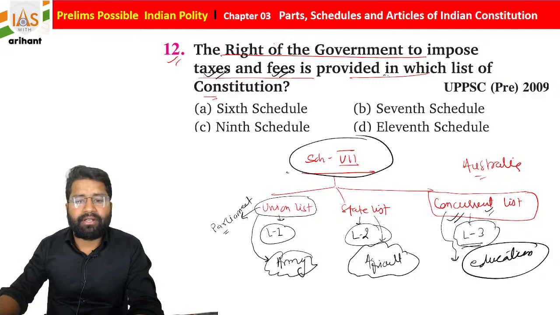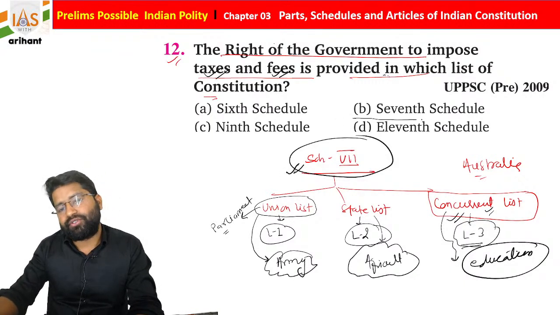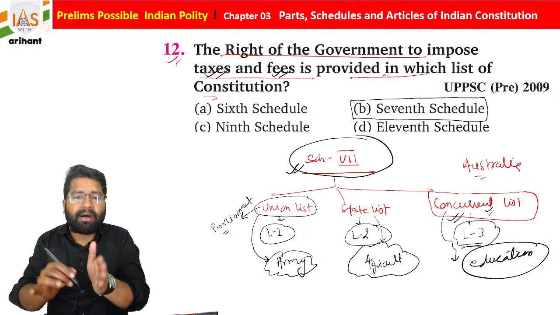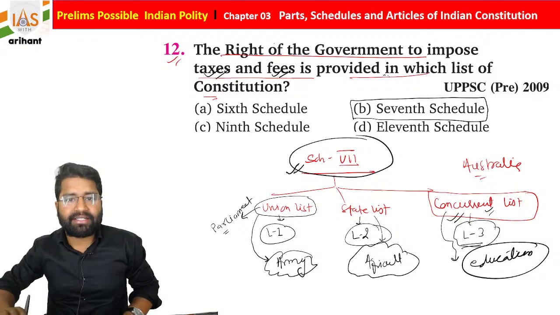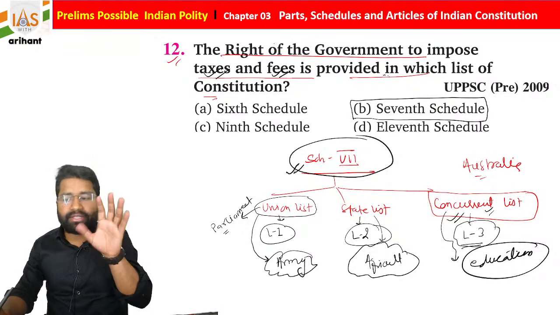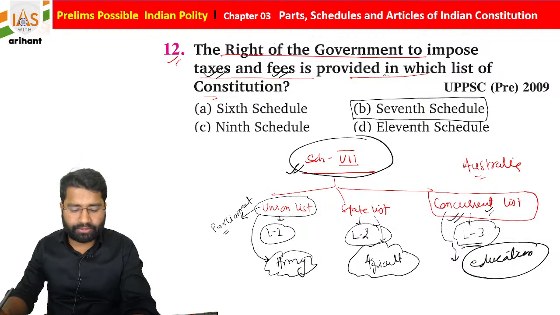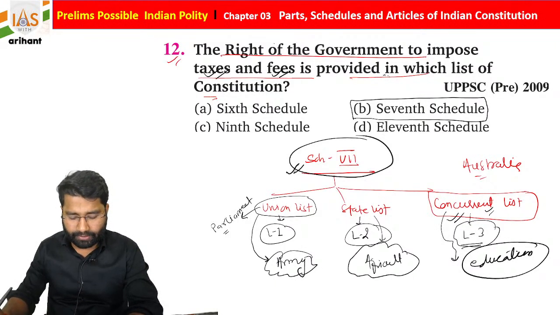We already discussed, it is mentioned under the 7th Schedule of the Indian Constitution, because it is about the power. It is the place where power is distributed between Centre and state, as well as where both can legislate or create any law or provision, students. Getting it? Any doubt? No? Then it is okay.